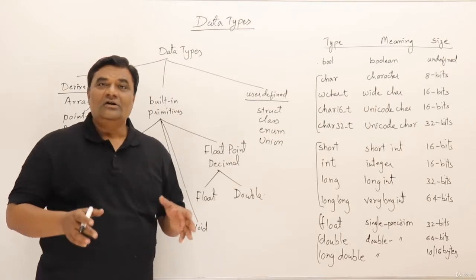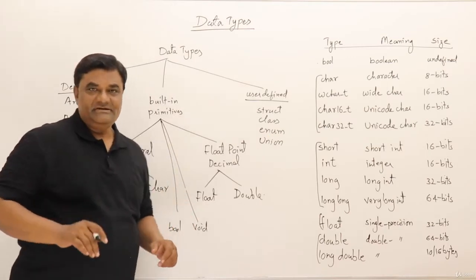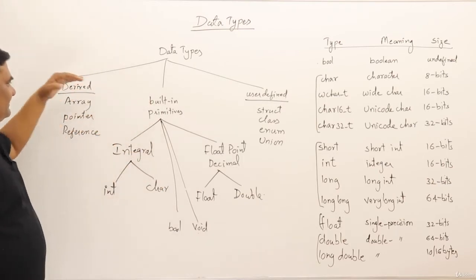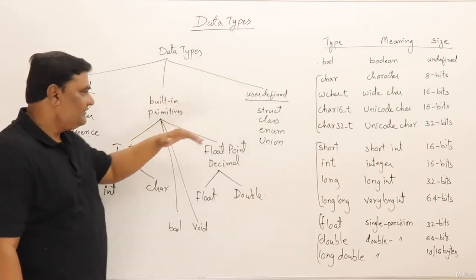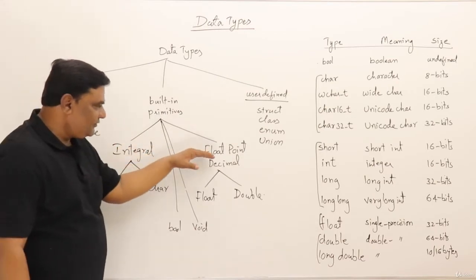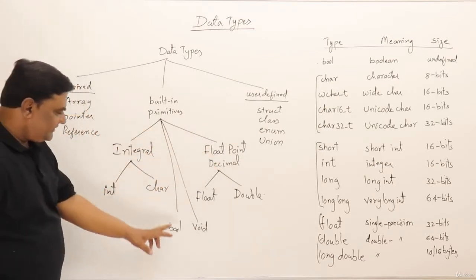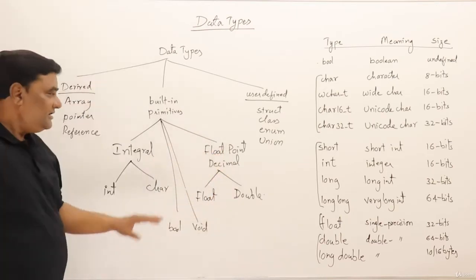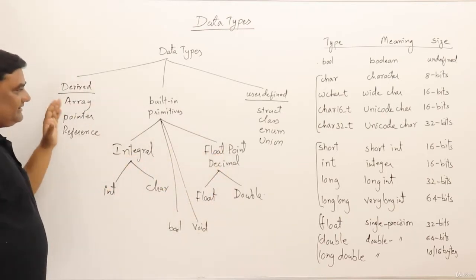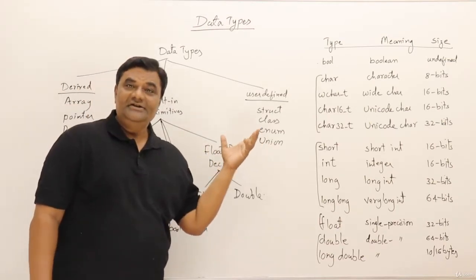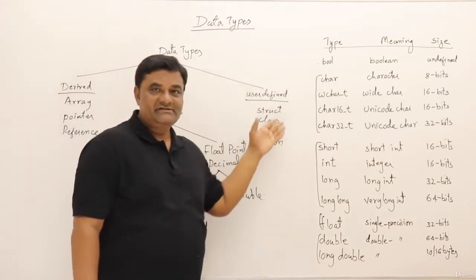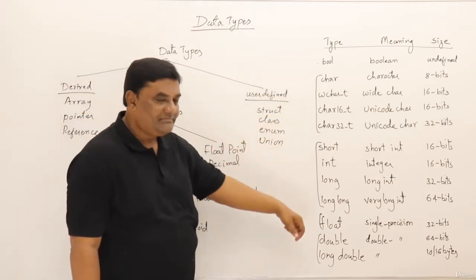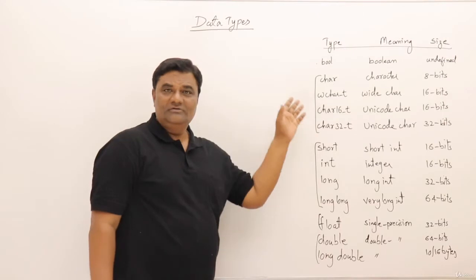So I have listed all possible data types in C++. So let us look at them once again. The primitive built-in are there, derived are there, user-defined. And primitive, integral type, float and decimal type, and also we have bool and void. Under integral there are two, and float also two. Using this, we can derive more data types, and also we can define our new data types using this, that is struct, class, and all these things. Now we will pick up all these things one by one and I will discuss. We will talk about these data types.